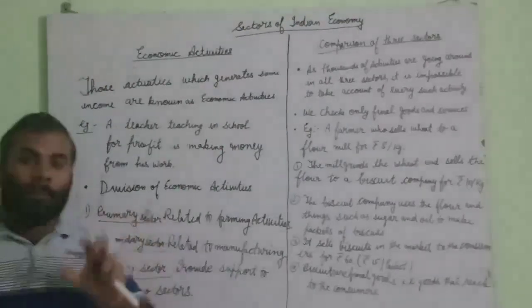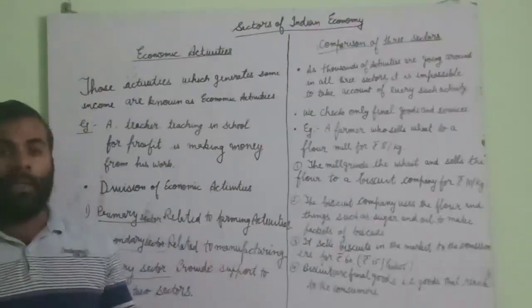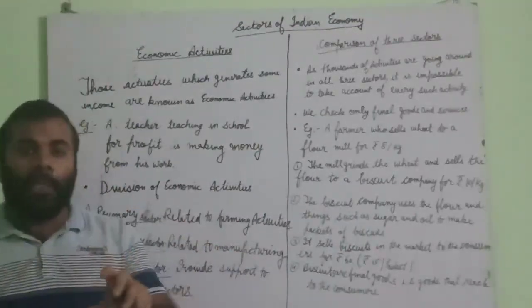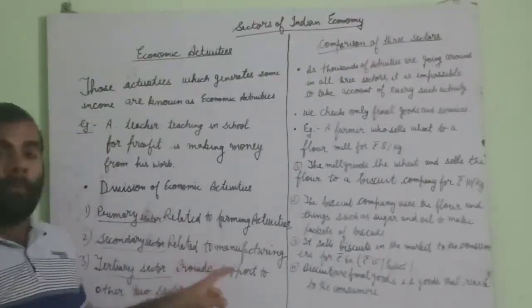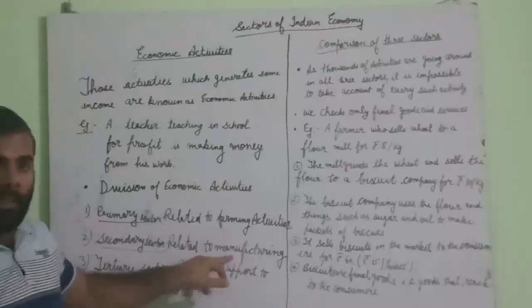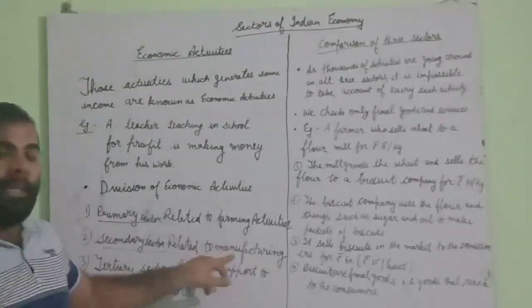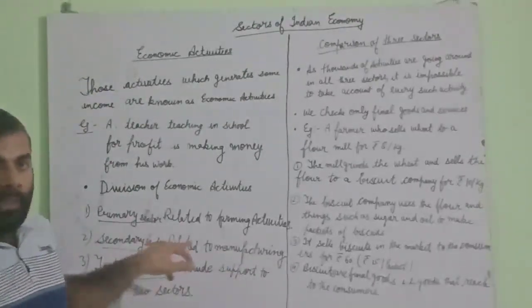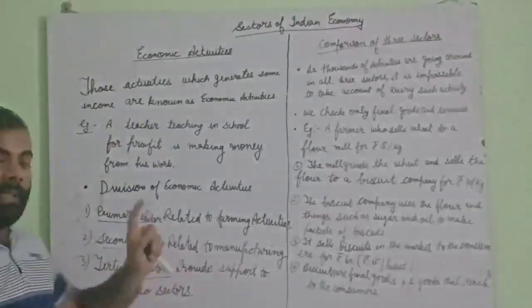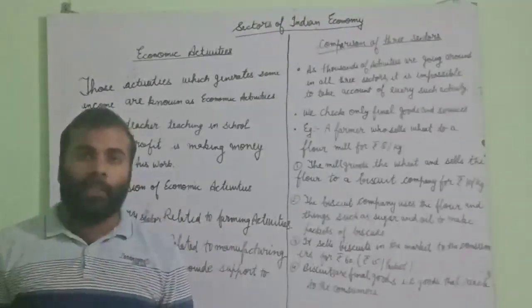It means we are taking the raw material from the primary sector. That raw material is converted with the help of industries or machines, and that conversion happens in the secondary sector. So the other names of the secondary sector are manufacturing sector, as well as industrial sector.